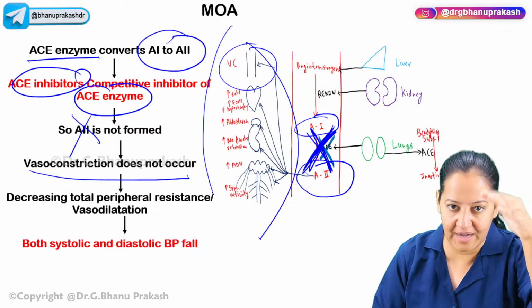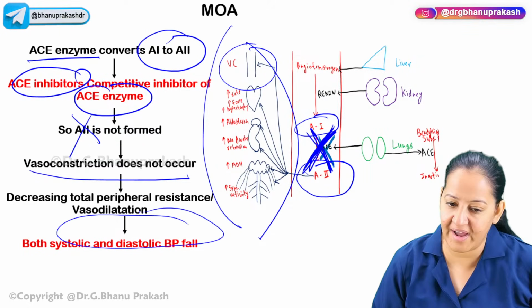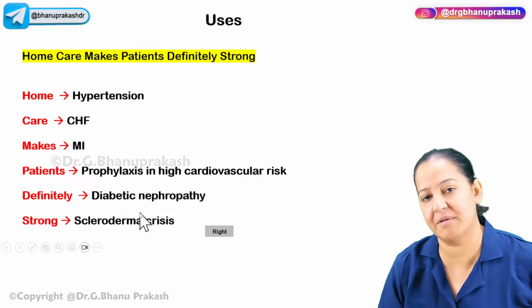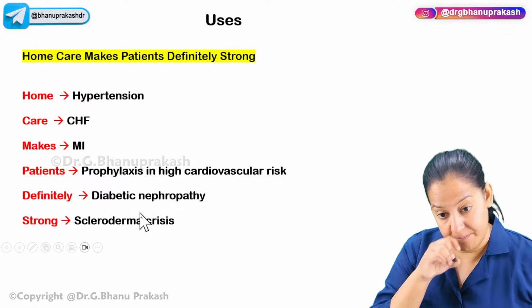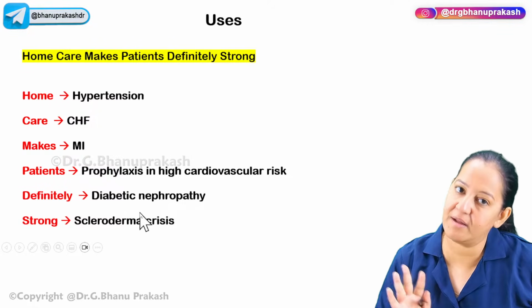It will not act on any of the organs, and blood pressure will rise, blood pressure will fall again, and blood pressure will normalize. What are the uses? Main use is hypertension, but apart from that, other uses are also there.